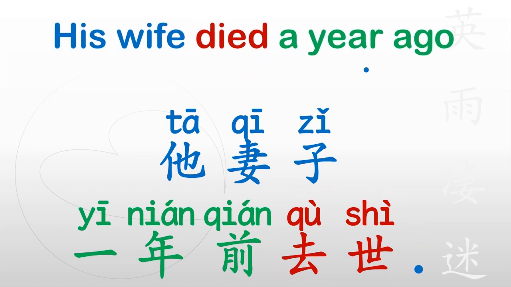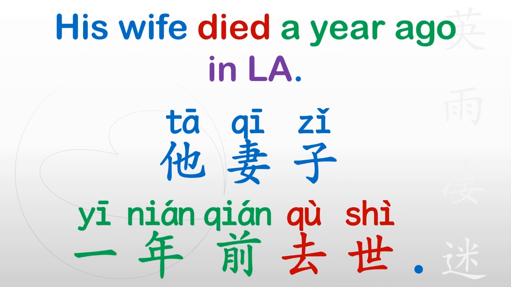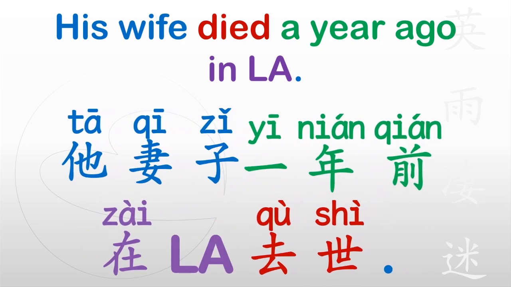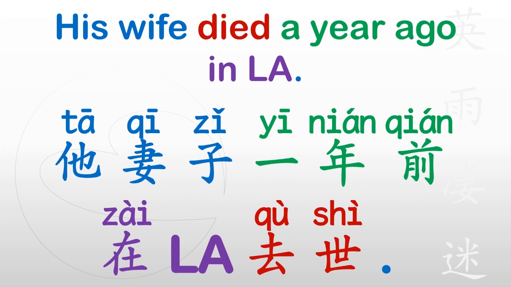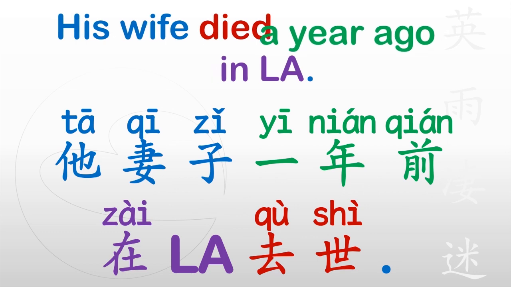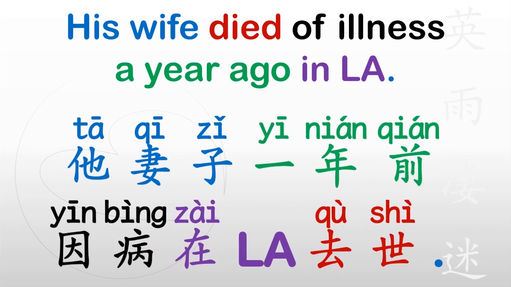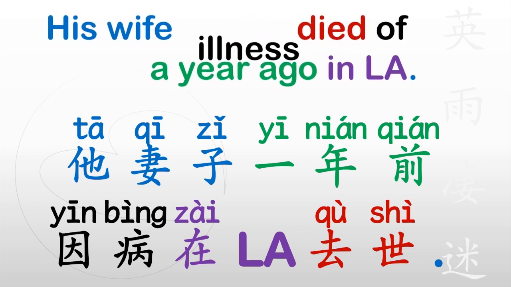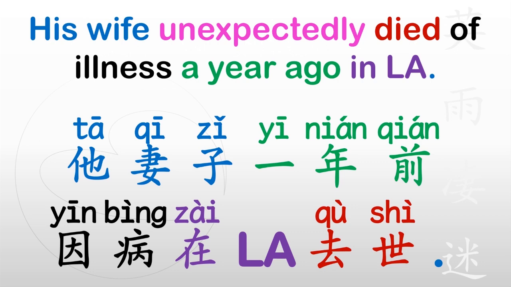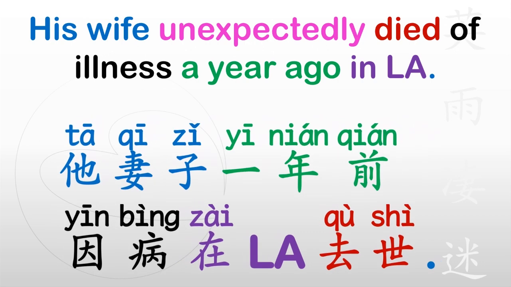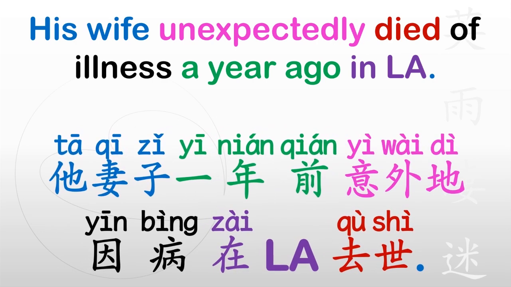If you say his wife died a year ago in LA, it'll be 他妻子1年前在 LA 去世. If you say his wife died of illness a year ago in LA, it'll be 他妻子1年前因病在 LA 去世. If you say his wife unexpectedly died of illness a year ago in LA, it'll be 他妻子1年前意外地因病在 LA 去世.